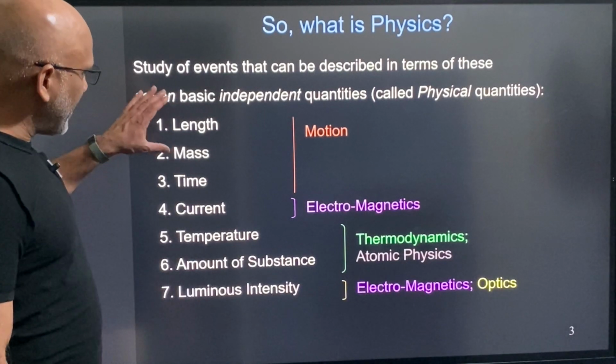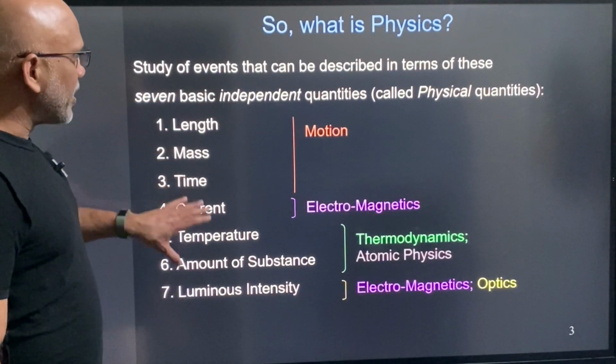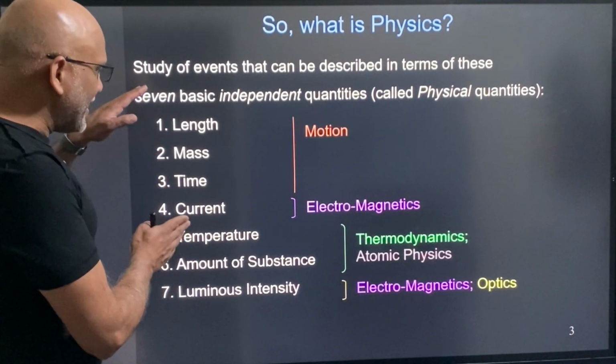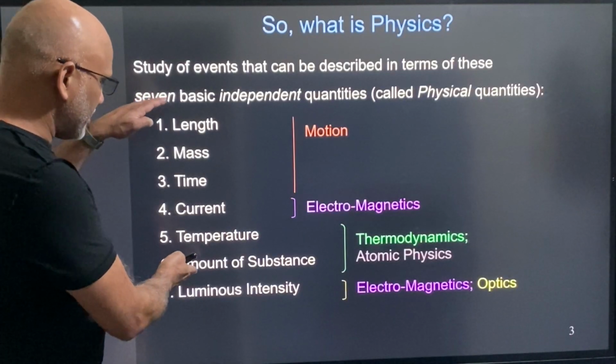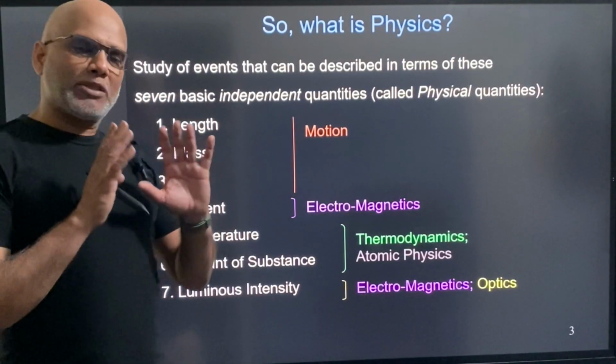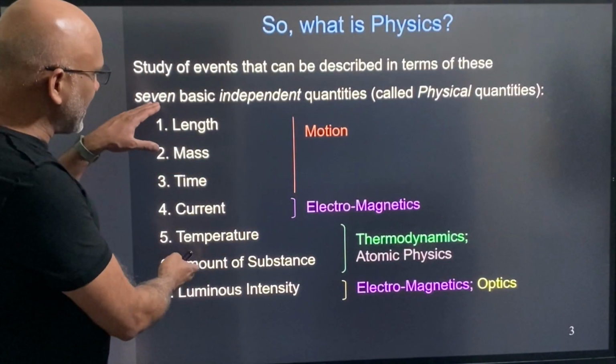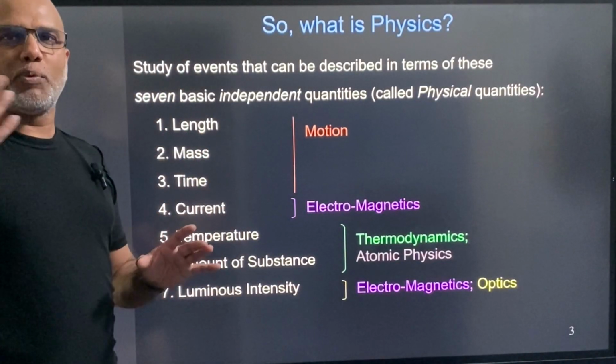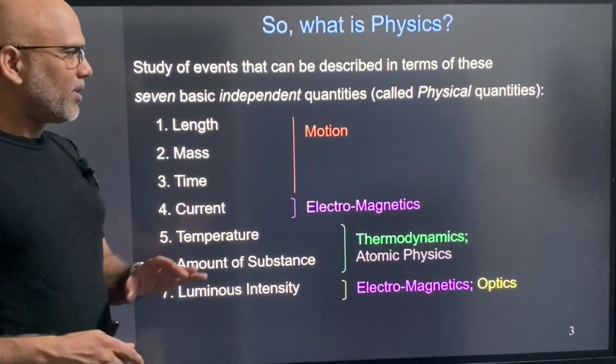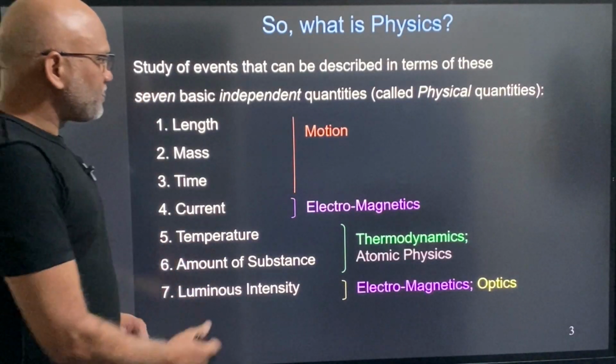I'll briefly talk about each of these quantities. It is good to know these seven quantities, but there is no need to remember them at this point, because we are going to see them so many times that you will automatically remember. But it's good to know.